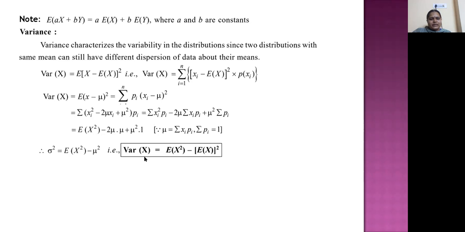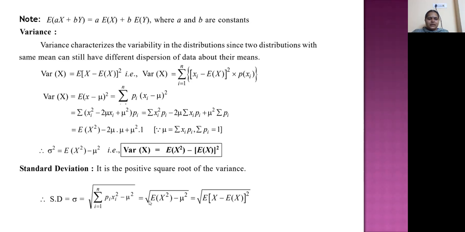That is the variance of x formula, or we write it as E of x square minus (E of x) whole square. Standard deviation is the positive square root of variance. So standard deviation equals sigma, which is nothing but the square root of this formula, E of x square minus mu square.